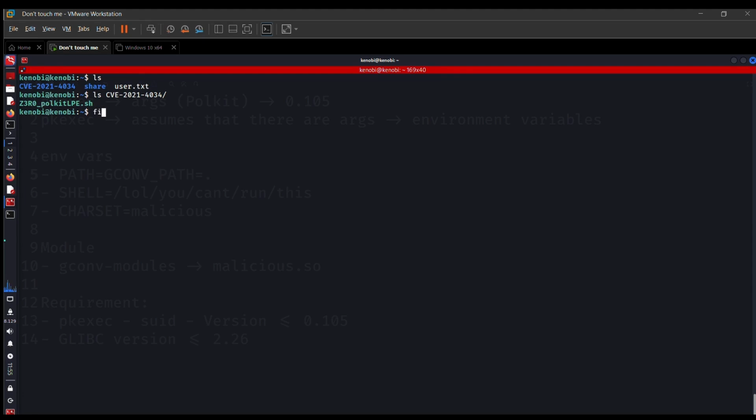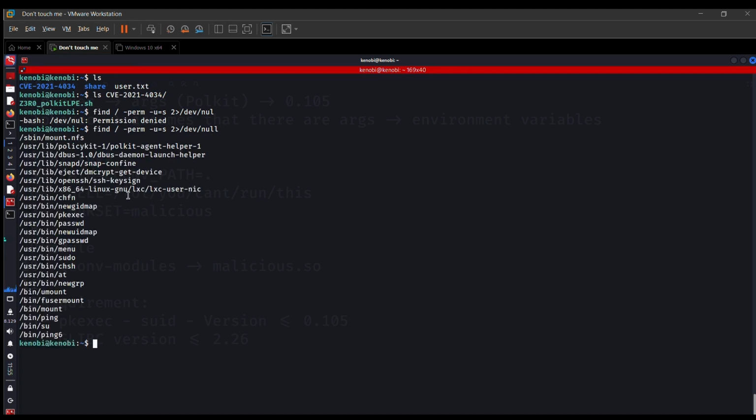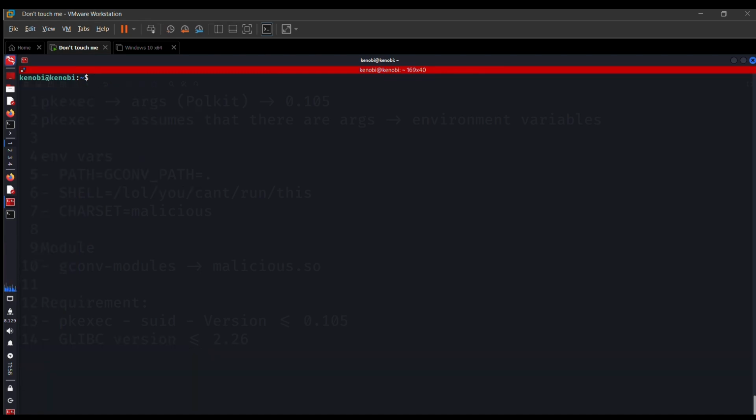Look here, I also have the exploit copied here. If you can see, this is the same exploit that I showed on my local machine. But before that, let's see if we have all the requirements set. So we will see what are the binaries that we can run with SUID bit set. So we have the pkexec utility, yep. So there is a SUID bit set. One of the requirements is fulfilled.